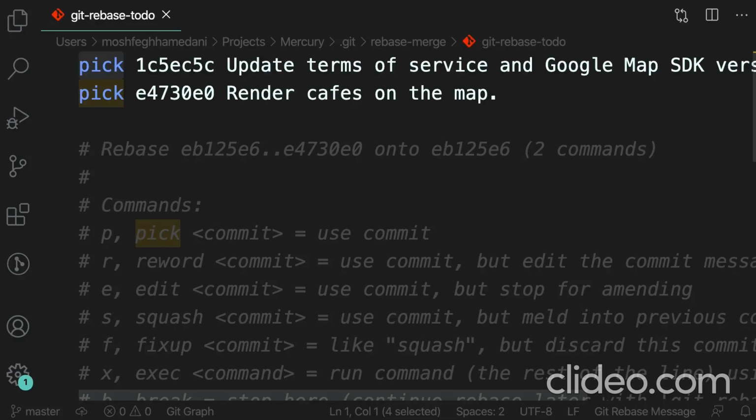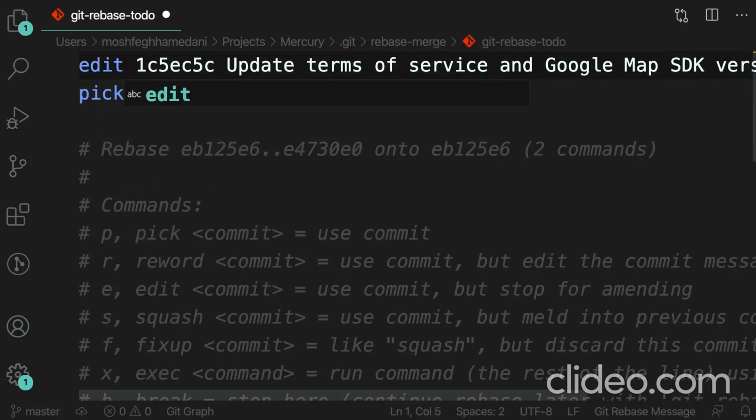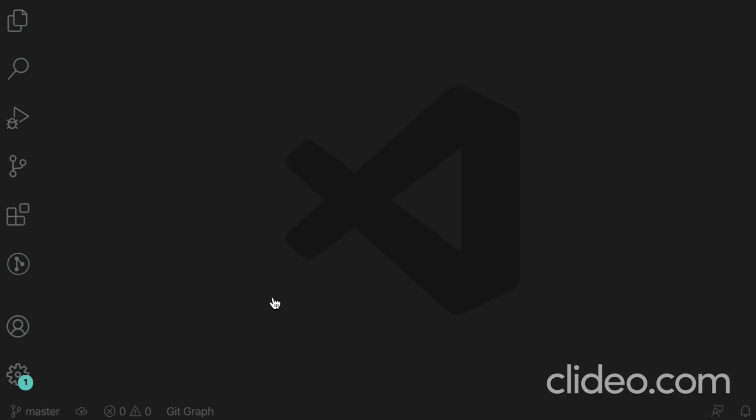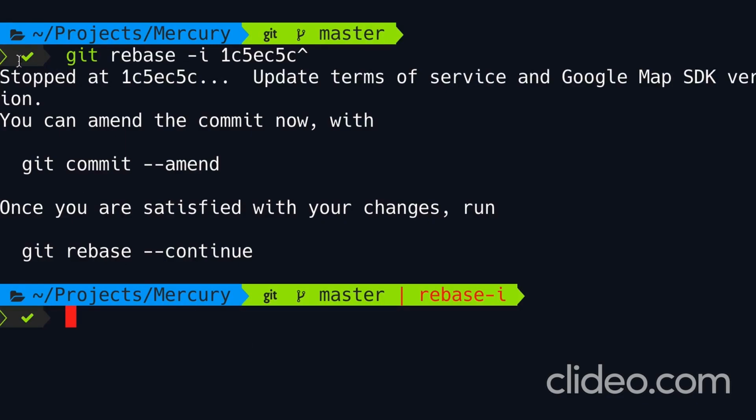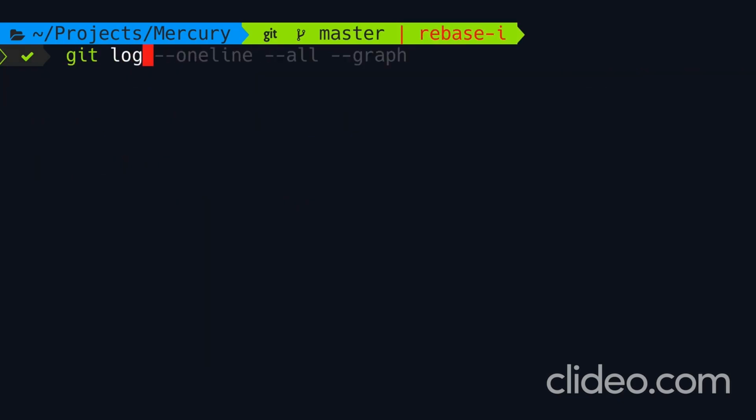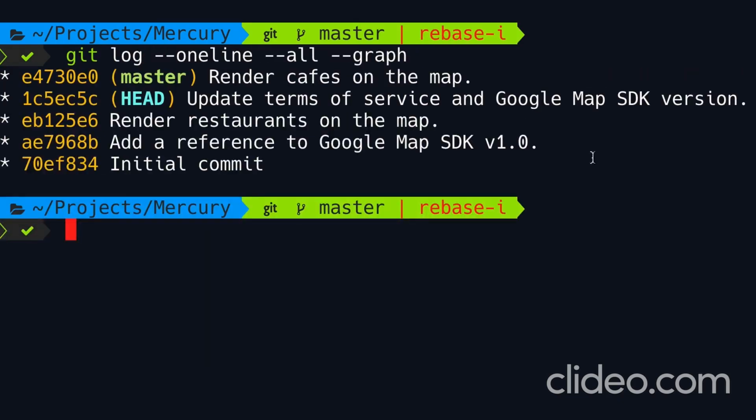All right, here we're going to use the edit command that you have seen before. So when we close this window, Git will stop the rebase operation at this commit. Here we have a chance to split this commit into two separate commits. So close, back in the terminal, look, we stopped at this commit, update terms of service and Google Map version. Now let's look at the log one more time. So head is currently pointing to this commit. We can use the reset command to go back to the state before we made this commit.